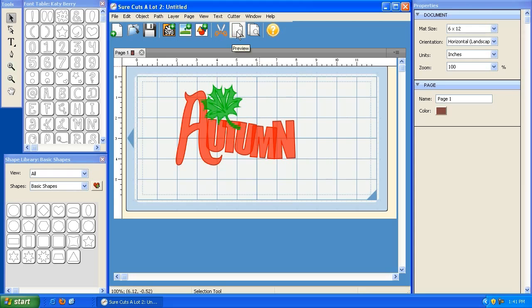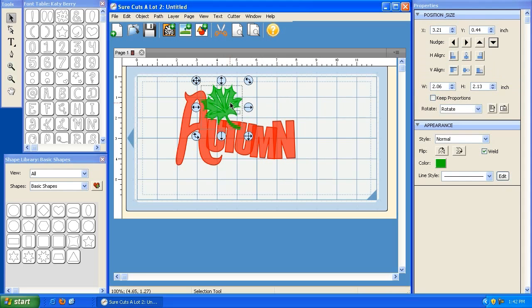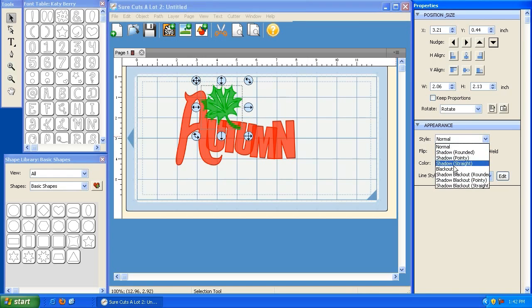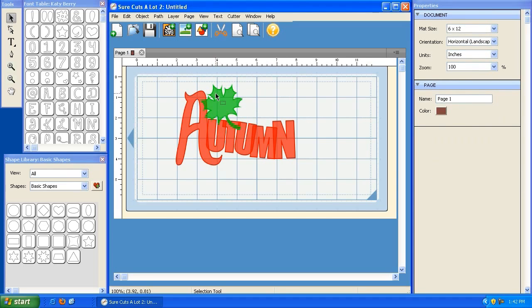Now I'm going to click on the preview button again, and I noticed here that the leaf has some inner cuts, and maybe I don't want that. So what I can do, since the leaf has not been grouped with the rest of the element, is highlight the leaf, click on the style dropdown, and click blackout. The blackout option basically removes any cuts that are inside of an element. So you've got an outside cut and an inside cut. The blackout basically blacks the entire element out, so it creates somewhat of a silhouette.